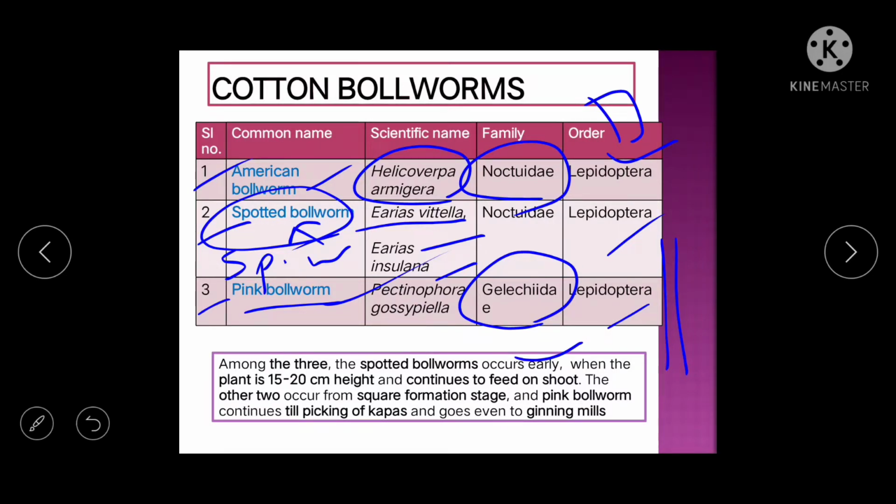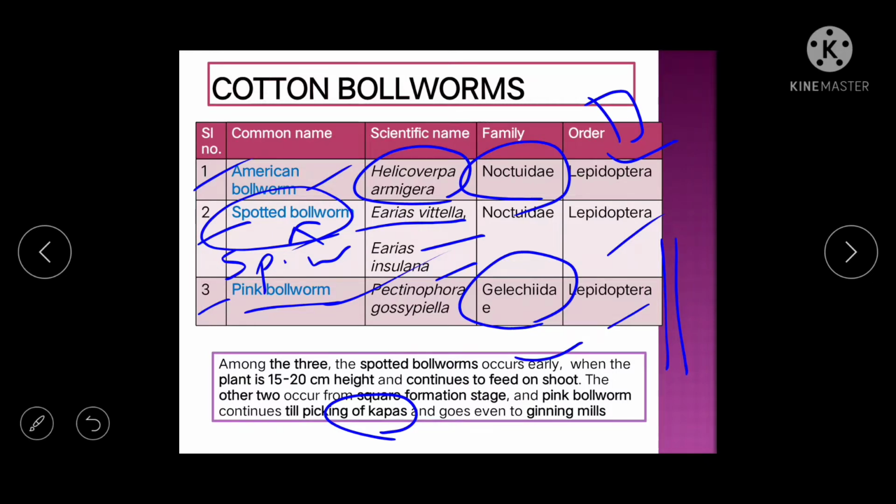So pink bollworm continues till the picking of kapas and goes even to the ginning mills. Picking of kapas means harvesting of that cotton. In ginning mills, we separate the cotton seed from the cotton. Okay, and at that time also you will find the pink bollworm is present.